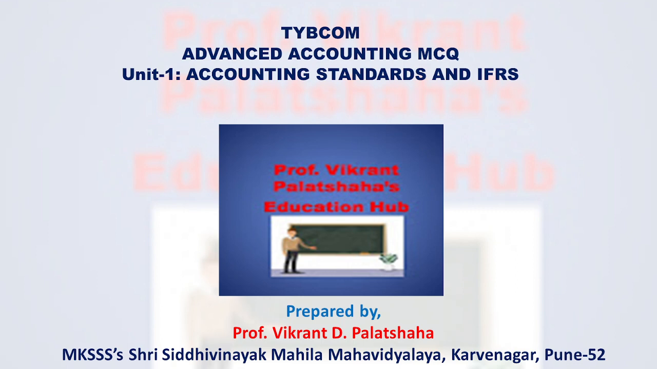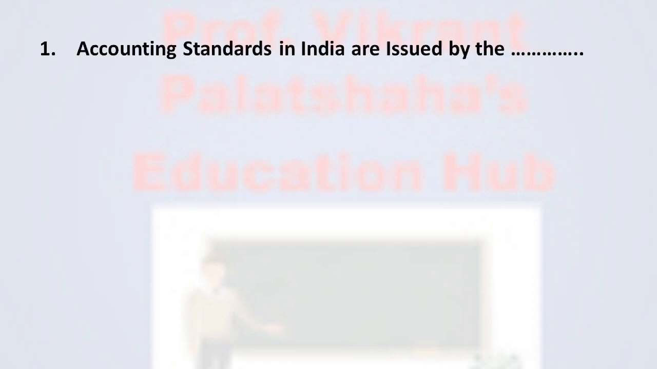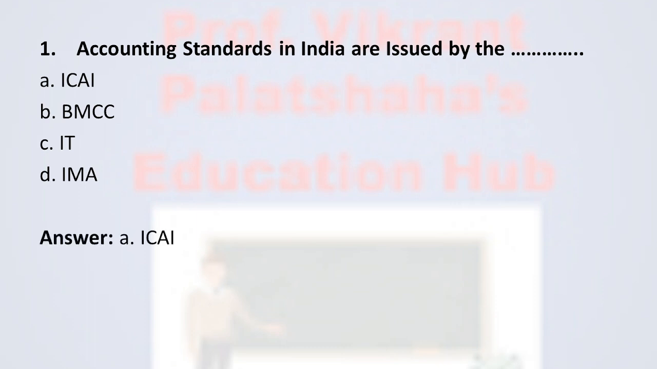So, let's begin. Question number 1: Accounting standards in India are issued by the dash dash. The options are option A ICAI, option B BMCC, option C IT, option D IMA. And from these four, the correct option is ICAI, that is Institute of Chartered Accountants of India.